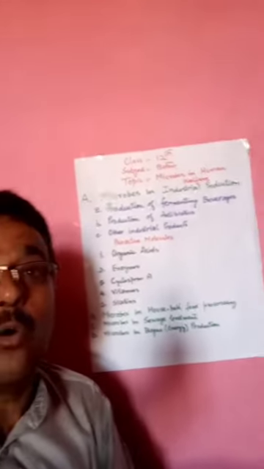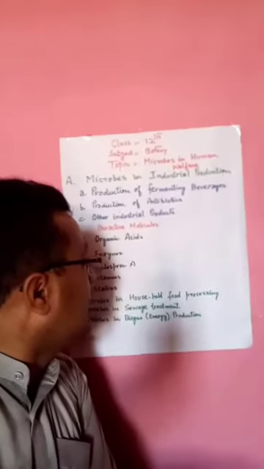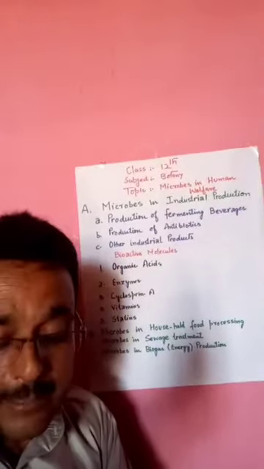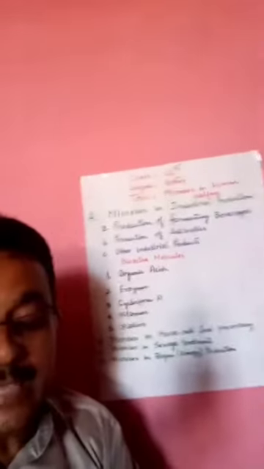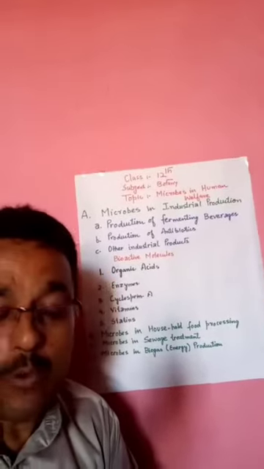Another is protease, which is obtained from an Aspergillus species, that is Aspergillus niger. Another enzyme is lipase, which has been obtained from Candida lipolytica.